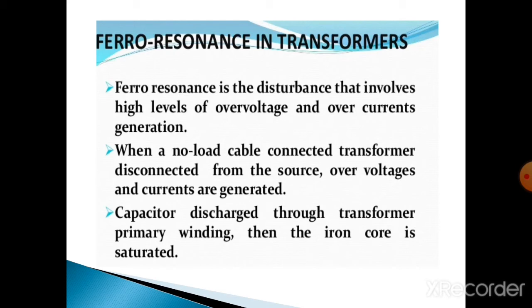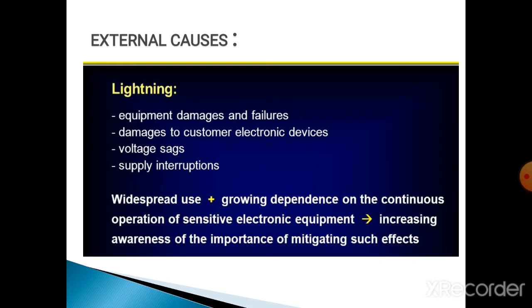Next, when a no-load capacitor-connected transformer is disconnected from the source, overvoltages and currents are also generated. This is an unloaded transformer. Means if any one of the transformers is unloaded, overvoltages and currents will be generated. Next, when the capacitor is discharged to the transformer primary winding, the iron core is saturated due to ferroresonance in transformers. Next one is external causes.